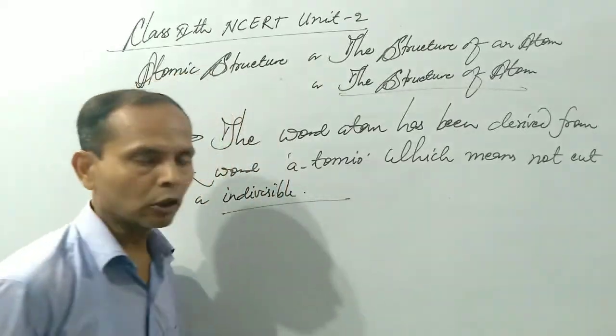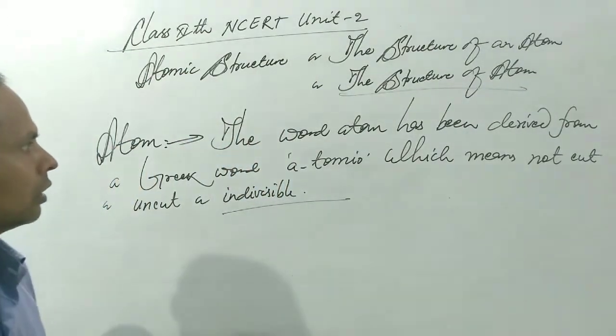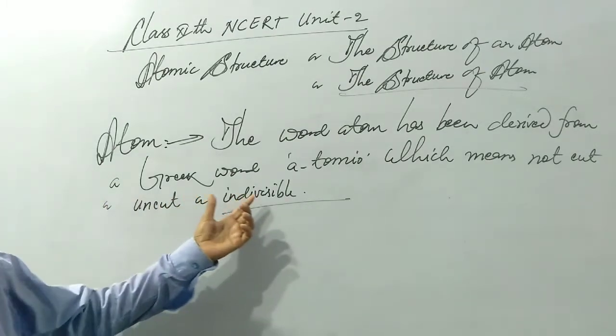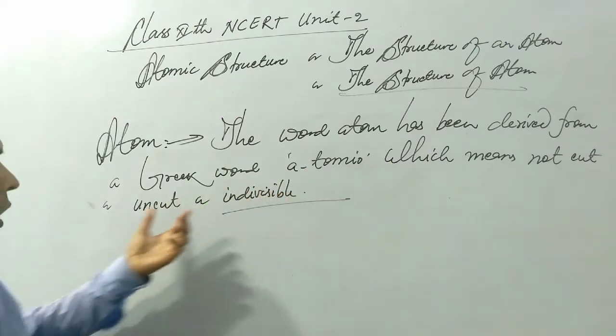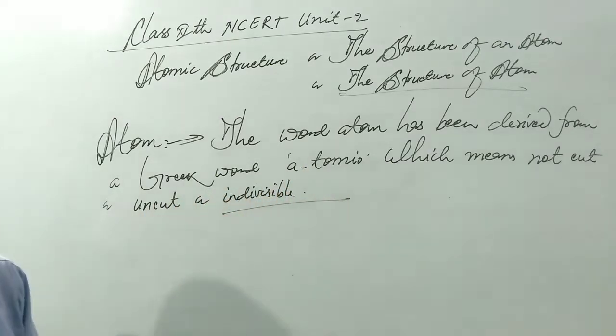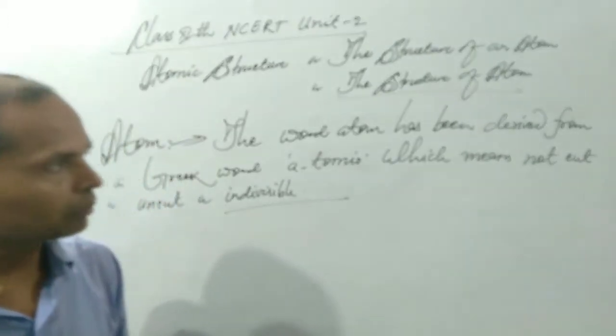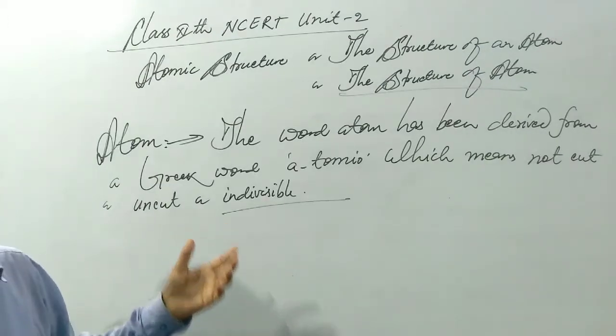This is the meaning of the term atom, because the word atom has been derived from the Greek word atomio, which means not cut, uncut or indivisible.